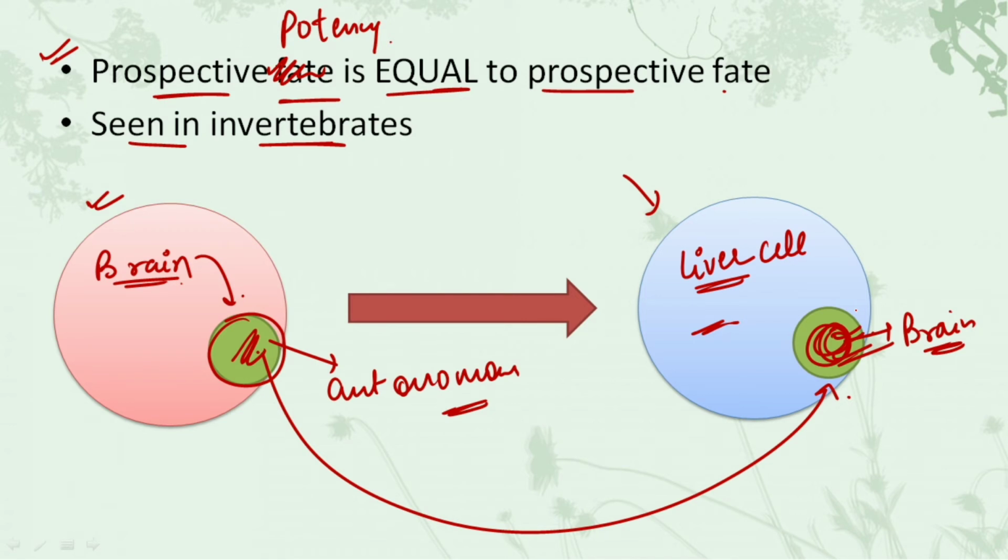So in very simple words, if we have a mass of cells, and all the cells in that mass are determined to do one function only, irrespective of where we keep that mass of cells, be it in the liver or any other part of the body, it would convert into brain cells only. It would convert into its previous fate only; it won't change its fate. So this was about the autonomous specification. I hope this color coding helps you understand the same.